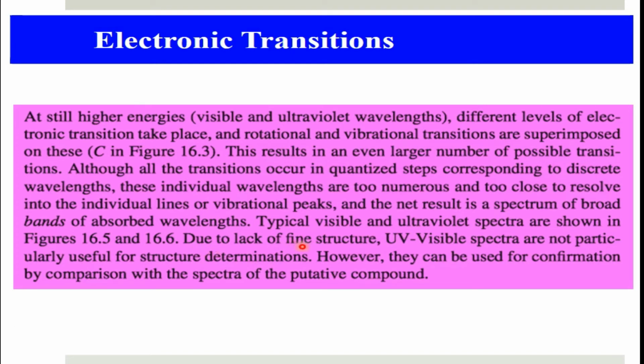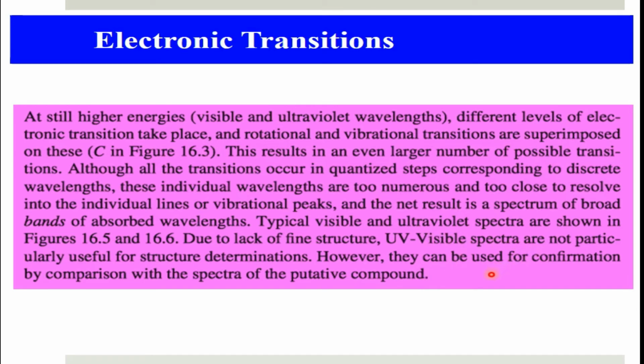Due to the lack of fine structure, UV visible spectra are not particularly useful for structural determination. However, they can be used for confirmation by comparison with the spectra of a putative compound. In the next lecture, I will show you different types of spectra in the infrared region and also in the UV visible region.